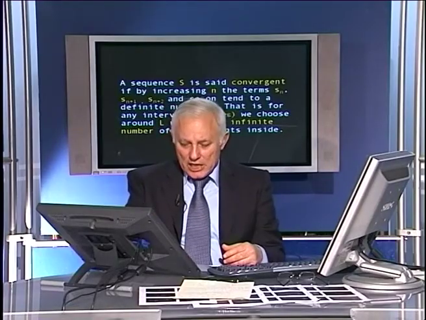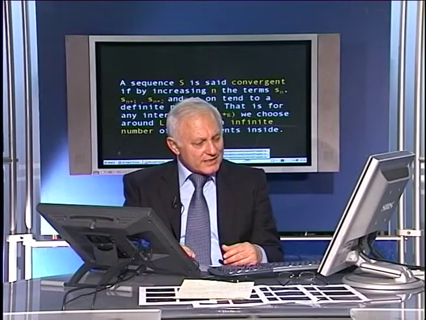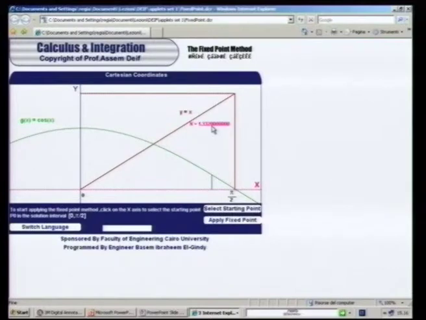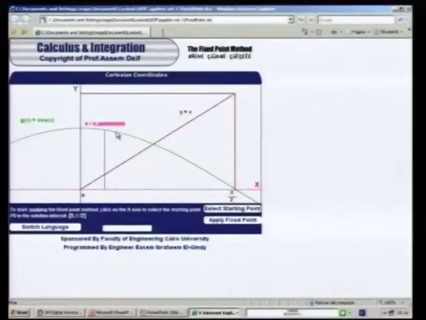For example, here you have a method called the fixed point theorem, which is one of the known numerical methods to calculate roots of functions. Here you have g of x equal to cosine x and y equal to x, and you want to obtain the root of x equals cosine x. In other words, you solve these two equations together to get the root. What you do is you choose any point here, for example this one, and then you apply the fixed point iteration. How? You start to obtain a better approximation. This is the root, by the way.